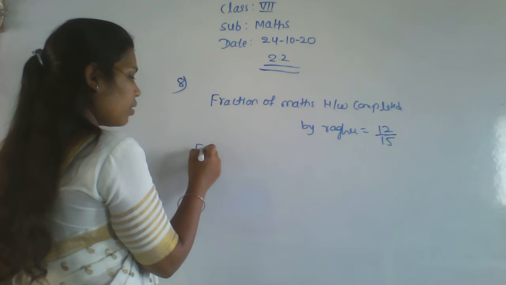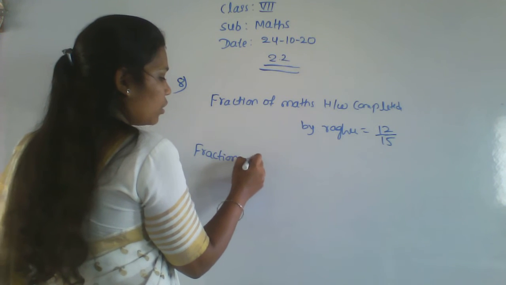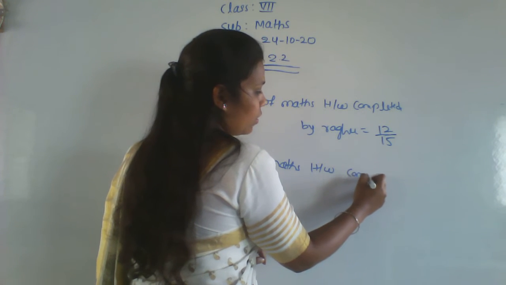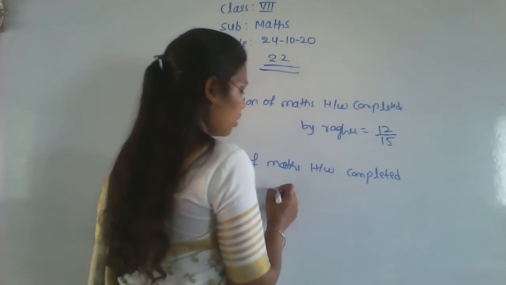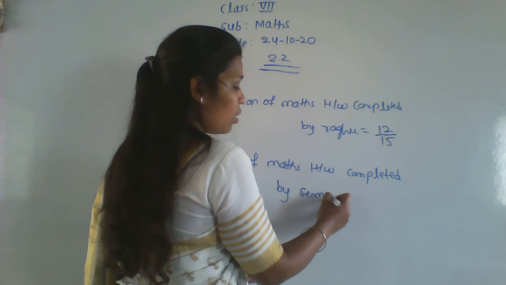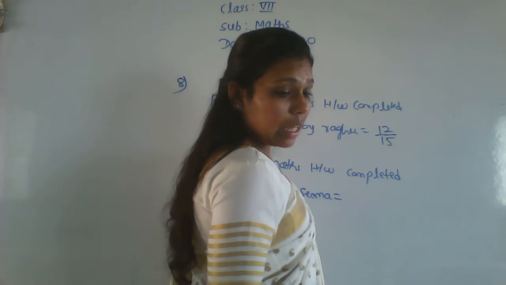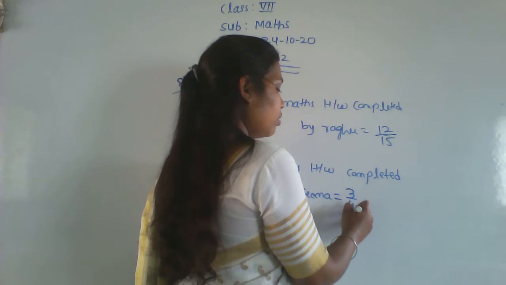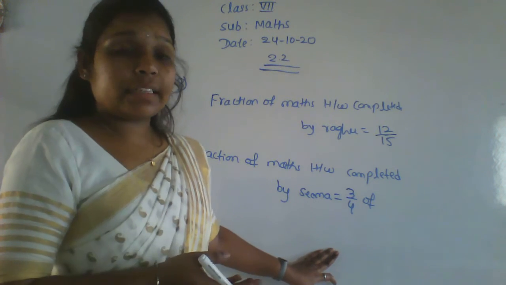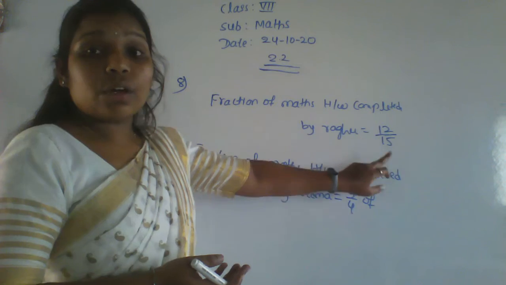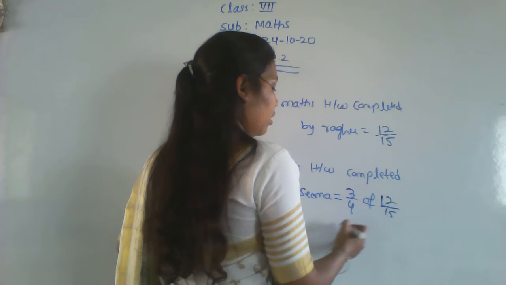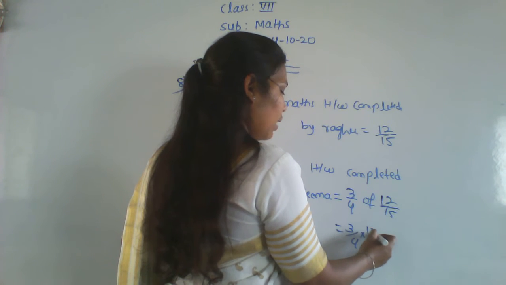Next, the fraction of maths homework completed by Seema is equal to 3 by 4 of the fraction Raghu completed, they say. The fraction Raghu completed is 12 by 15, so of that, 3 by 4 she completed. So write here 12 by 15. Now 3 by 4 into 12 by 15.